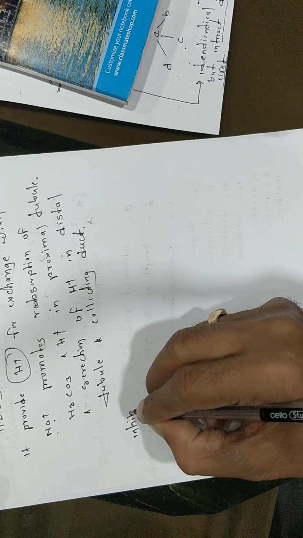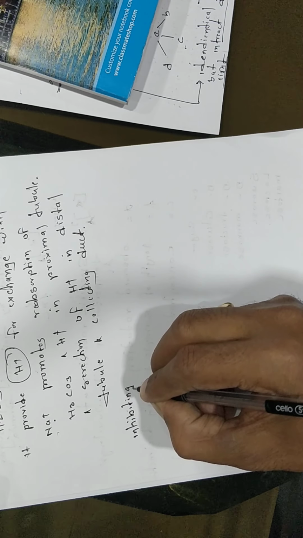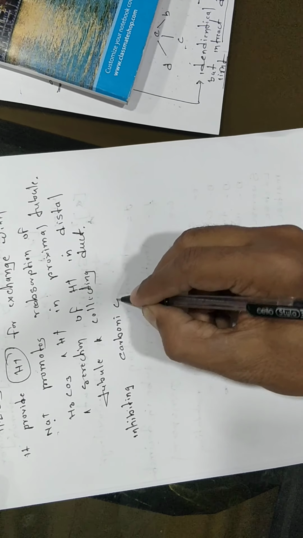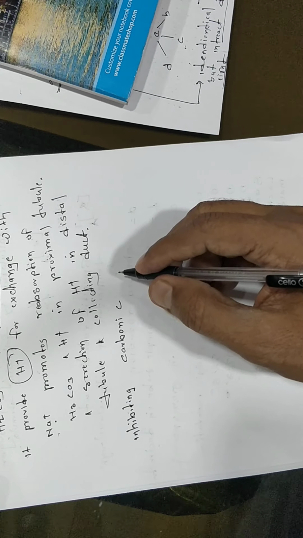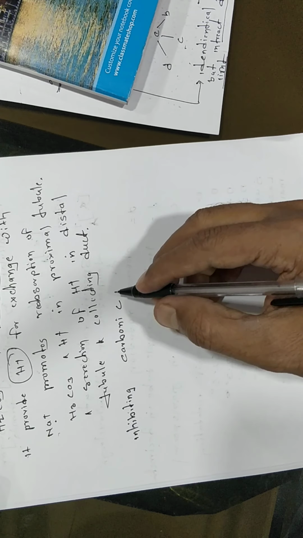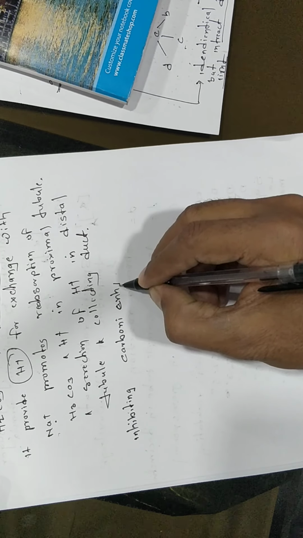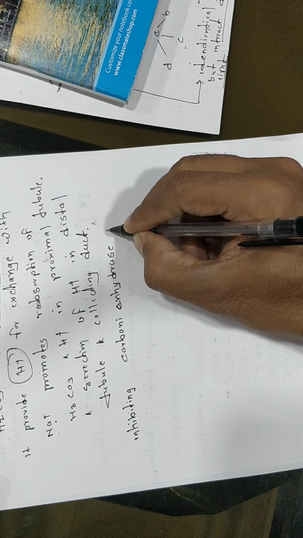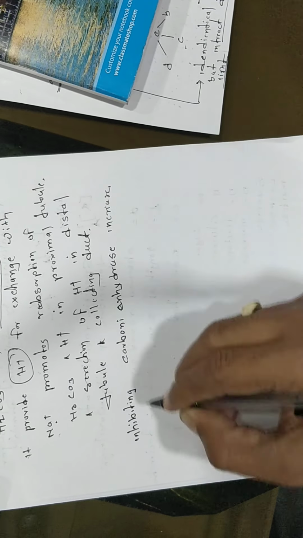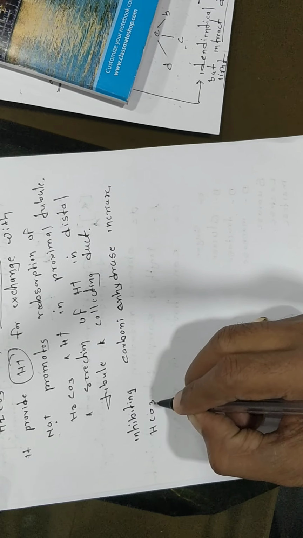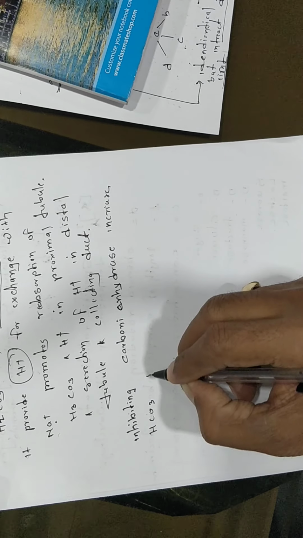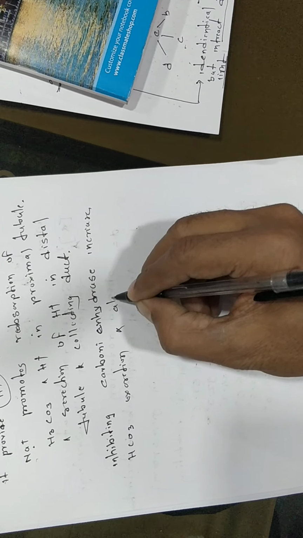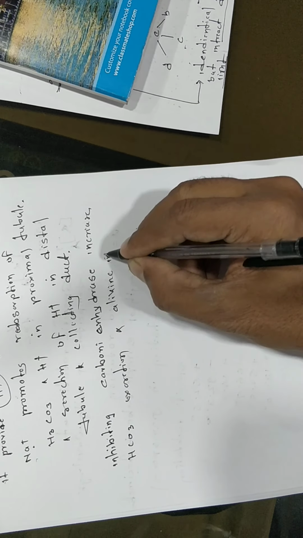Inhibiting carbonic anhydrase increases the HCO3 excretion, and the urine becomes alkaline in pH.